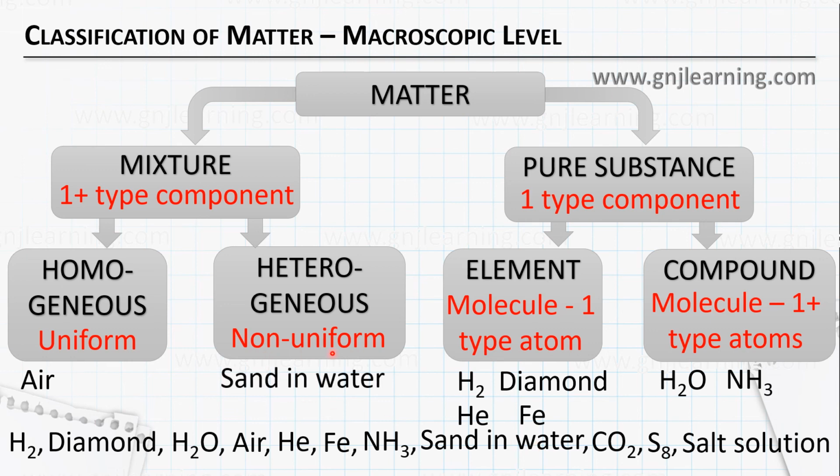Sand in water, as I said, it won't be uniform. It is non-uniform and belongs to heterogeneous since it contains more than one component. Carbon dioxide, again it's in pure form, but it has more than one type of atom in it. So carbon dioxide is a compound. Then S8, rhombic sulfur, which has only sulfur atoms in it and is in pure form, so it belongs to elements. And finally salt solution, as I said, salt solution has salt and water, and also it's uniform, so it belongs to homogeneous mixture.